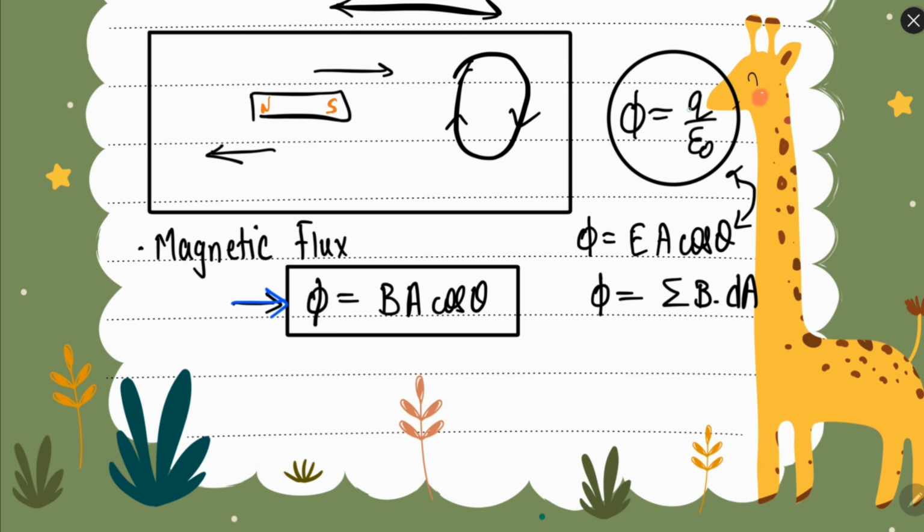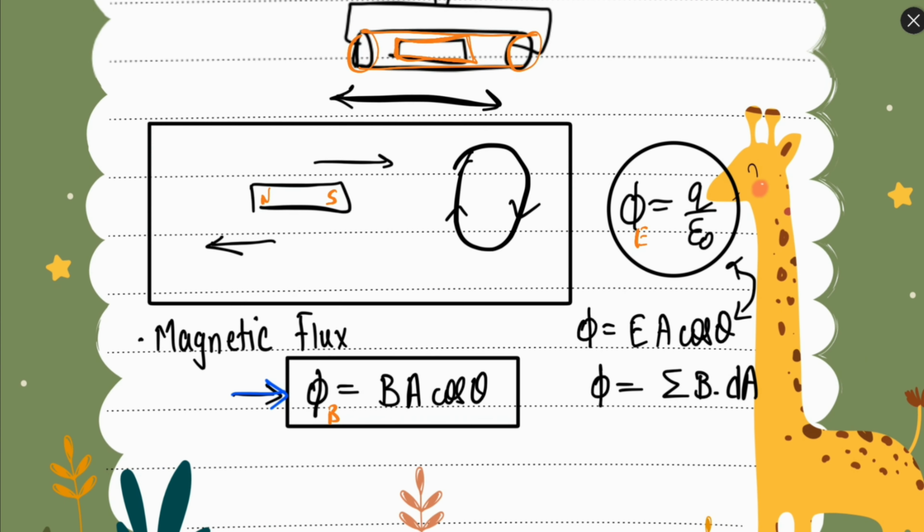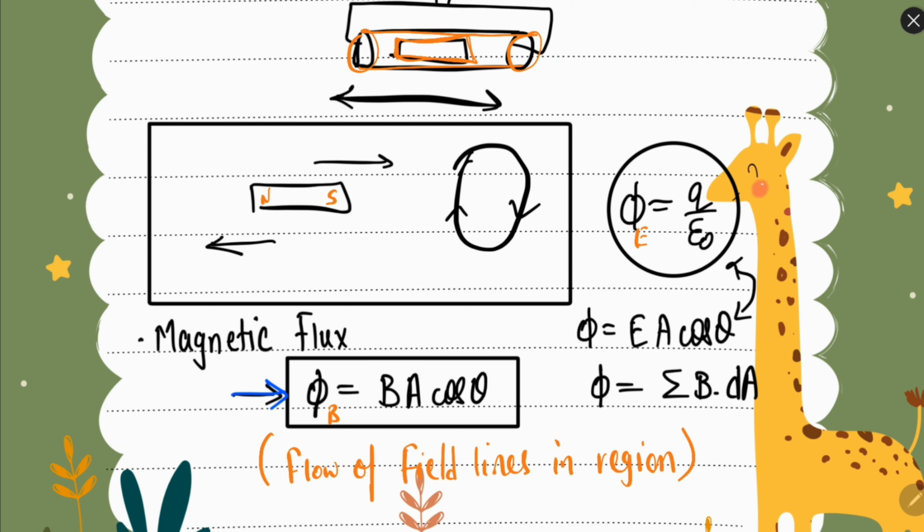In Gauss law, electric flux was given by Q over epsilon naught and EA cos theta. Similarly here magnetic flux will be given by BA cos theta, just like electric flux. What is flux? Flux tells us about the flow of field lines in a certain region. When we are discussing the flow of field lines in a certain region, it is called the flux. So magnetic flux tells us about the magnetic field lines in a region.